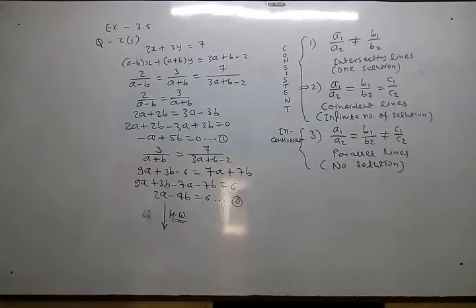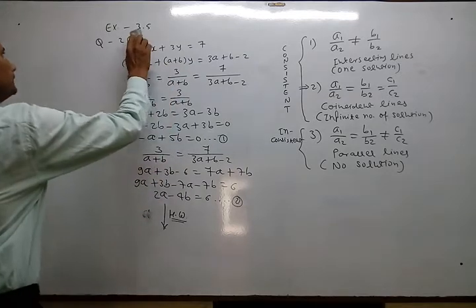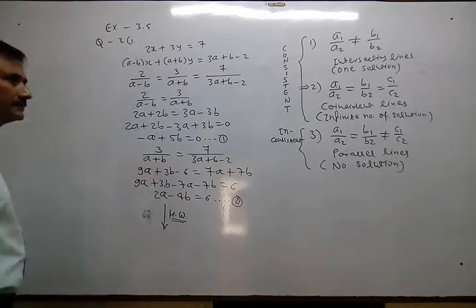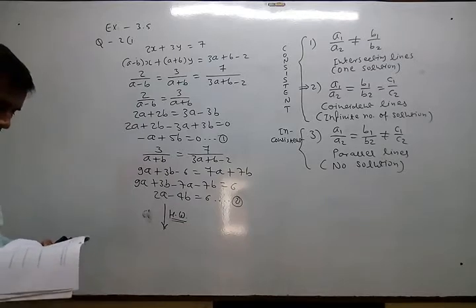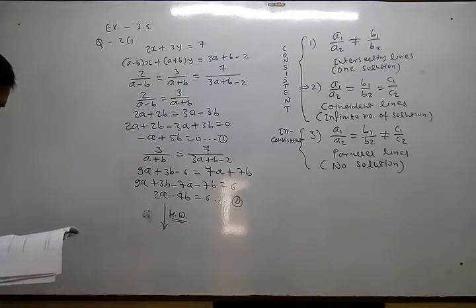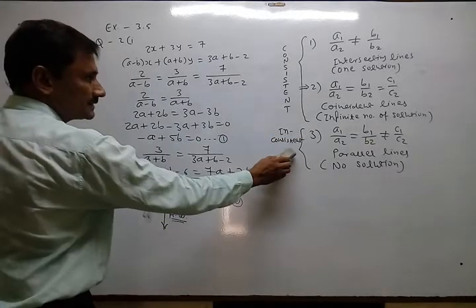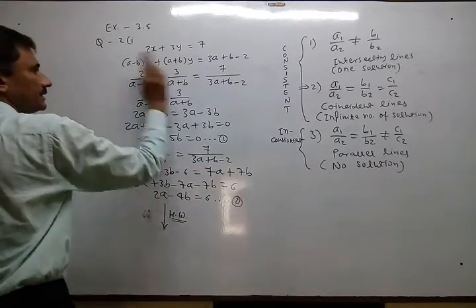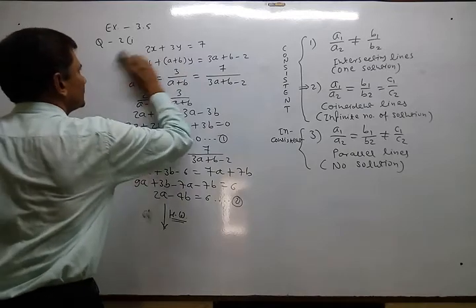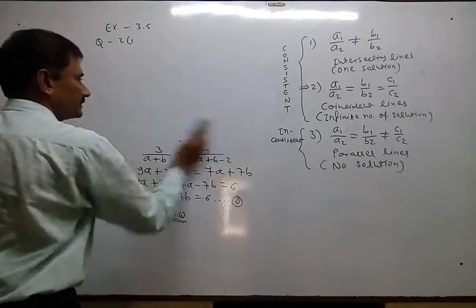Now look at number 2. What is given there? For which value of k will the following pair of linear equations have no solution? No solution. Right? Look here. So our condition is different here, and the equations are also different.